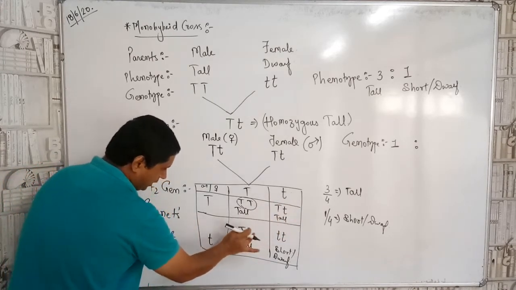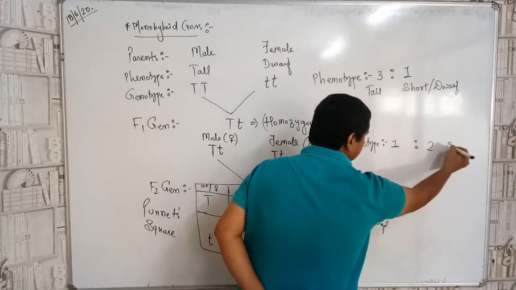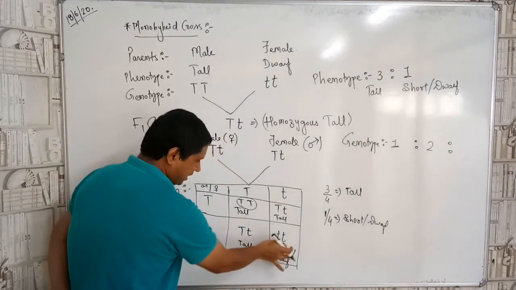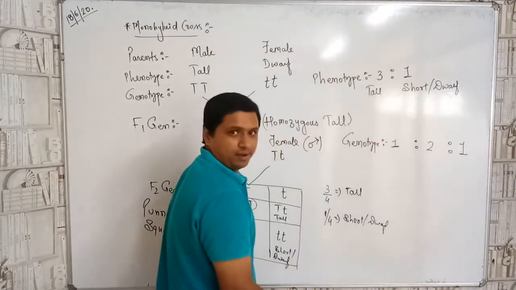Capital T, small t, capital T, small t. So there are 2. And how many is this? 1. That is the 1. Okay, understood.